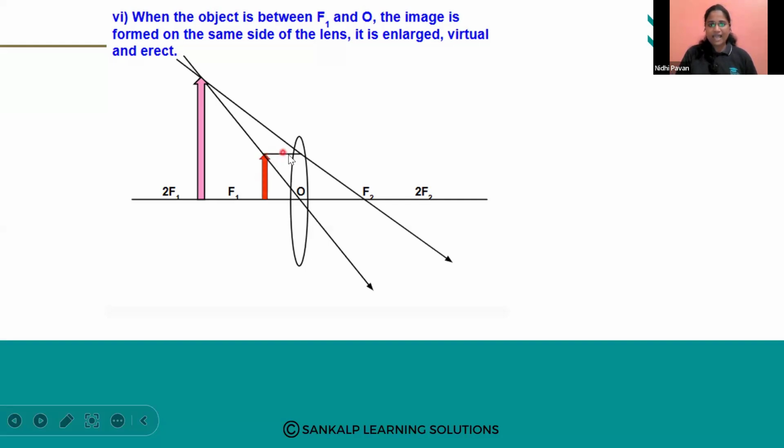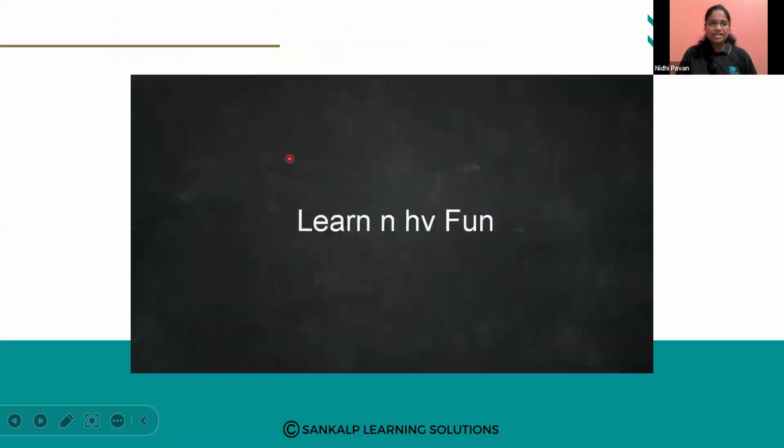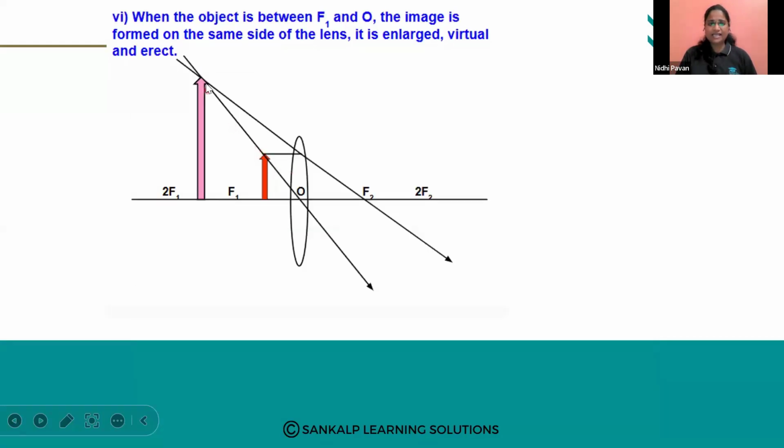One ray of light acting parallel to the principal axis, and we got the refracted ray which is passing through the focus. One ray of light is passing through the optic center, and we got the refracted ray here only, in the same direction. So when we pull these both refracted rays, they appear to come from a point. When we drag these refracted rays, they will meet at a point. So at that point, the image will be formed.